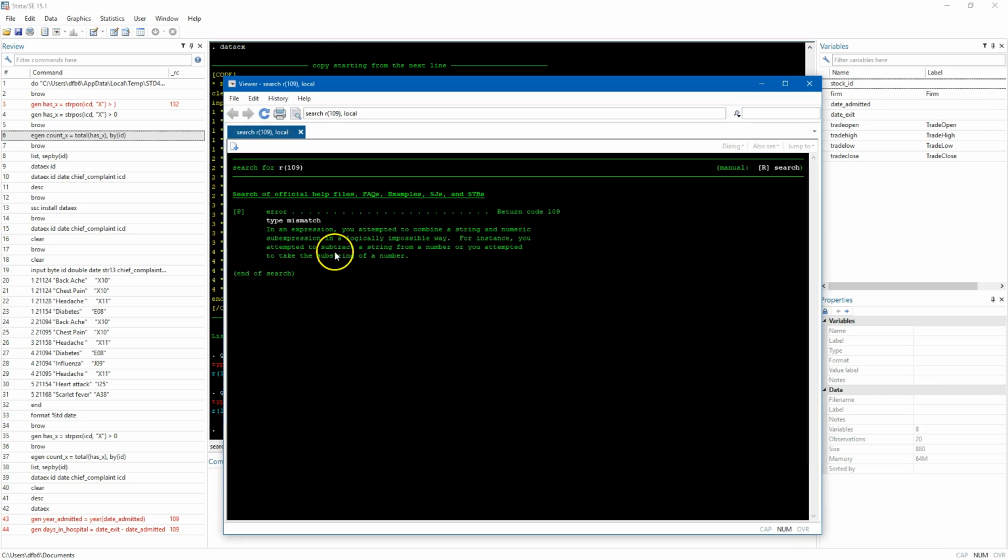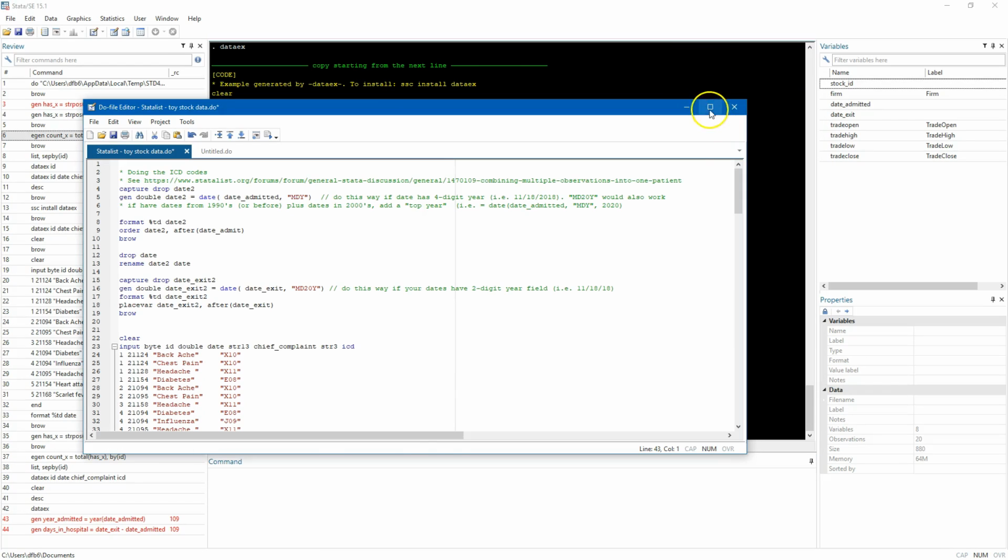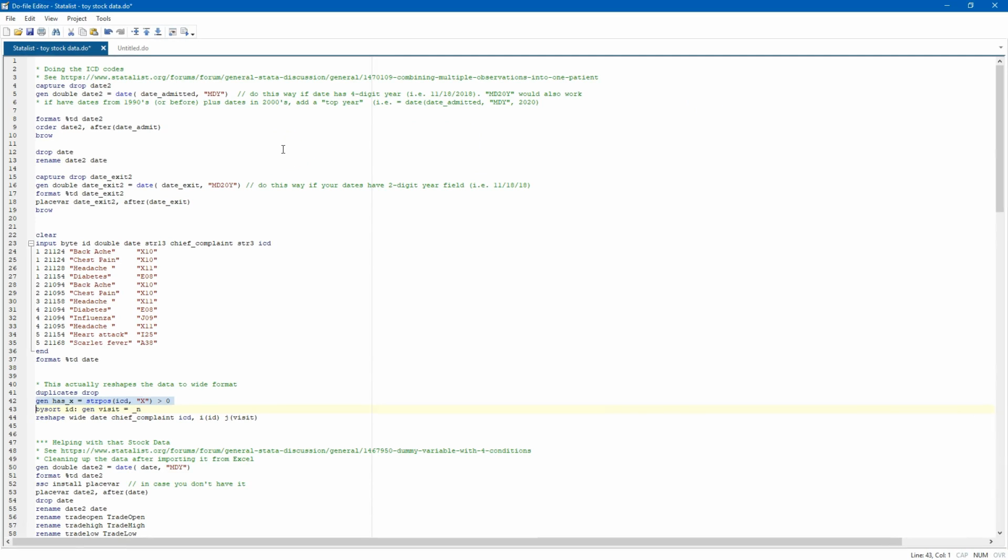It's going to say you're attempting to subtract a string from a number, right? So in that case, you need to actually format that date. Over here, I'm not going to go into it, but if you want to convert those dates, then you want to do either this one or down here.